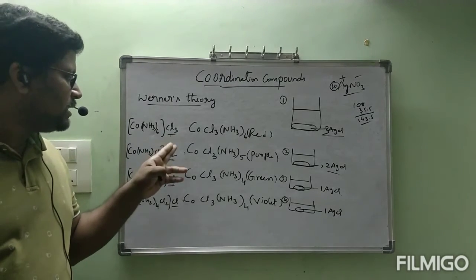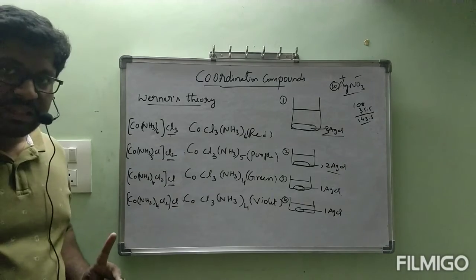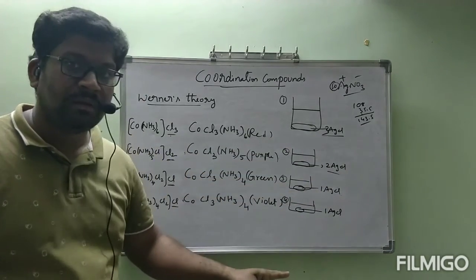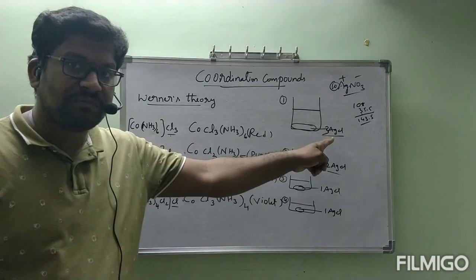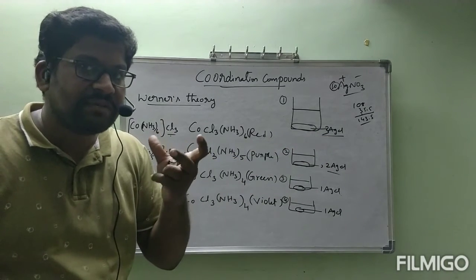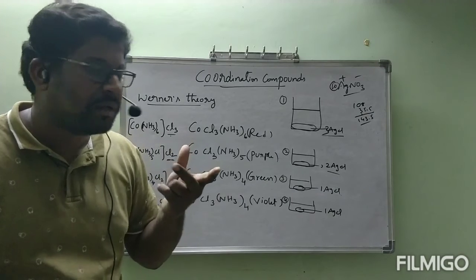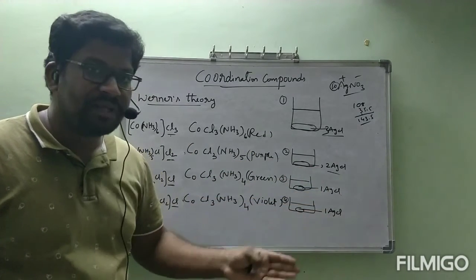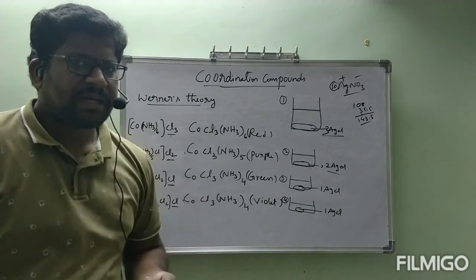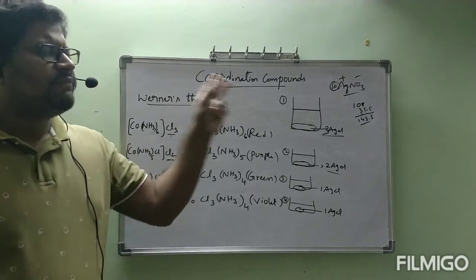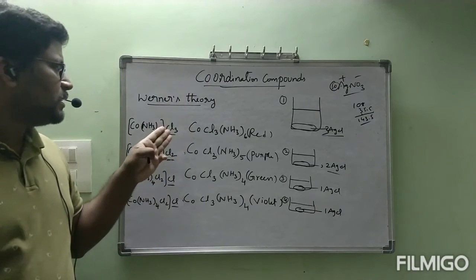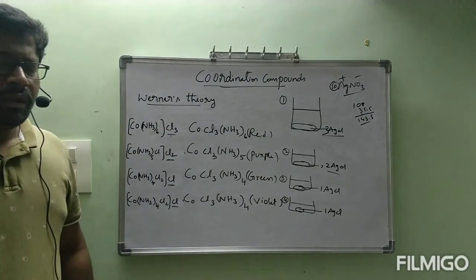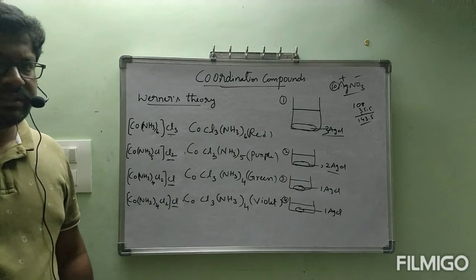Outside why it is 3 2 1 1 we wrote, that clarity you got from the amount of AgCl obtained. From first beaker we obtained 3 moles of AgCl precipitate. AgCl will not be dissolved, it is a precipitate. 3 moles of AgCl, 2 moles of AgCl, 1 mole of AgCl, 1 mole of AgCl. Then we expected that in first beaker, 3 chlorines are outside. Those 3 chlorines are only getting ionized.